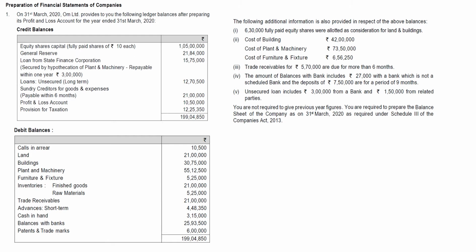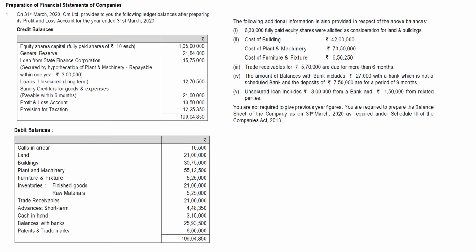Next, general reserve. Next, loan from State Finance Corporation secured by hypothecation of plant and machinery repayable within 1 year. So they are saying within 1 year it is 3 lakhs. So it has to be shown under current liabilities, and the balance, that is 15 lakh 75,000 minus 3 lakhs, has to be shown under long-term liabilities. That you have to keep thinking while reading the problem itself.